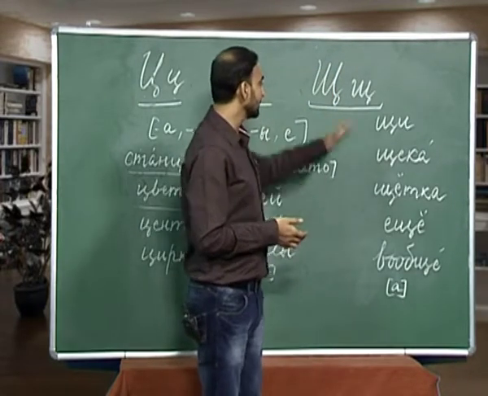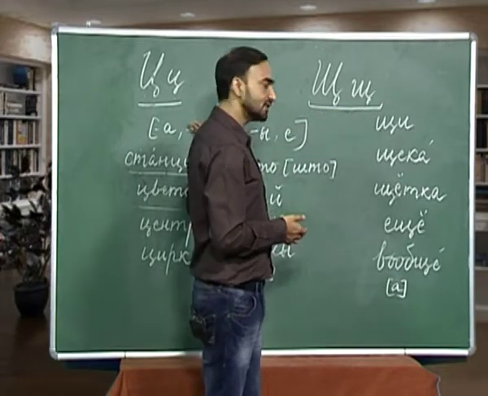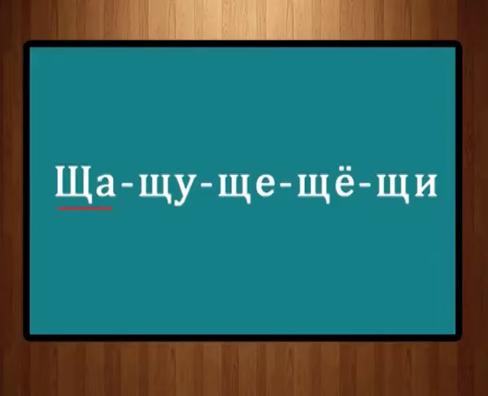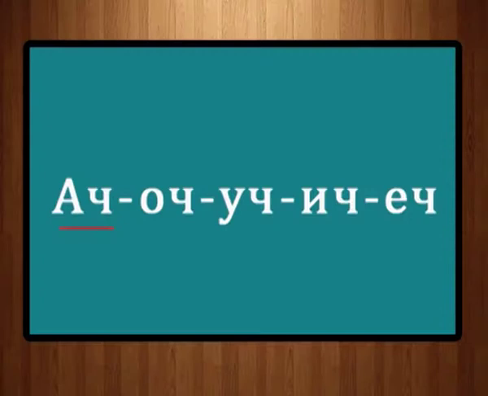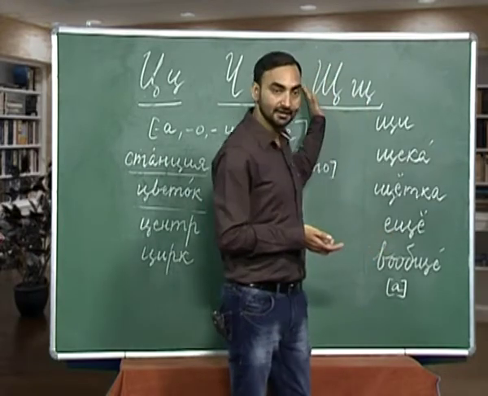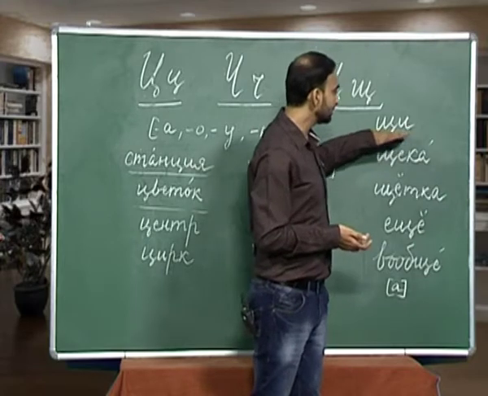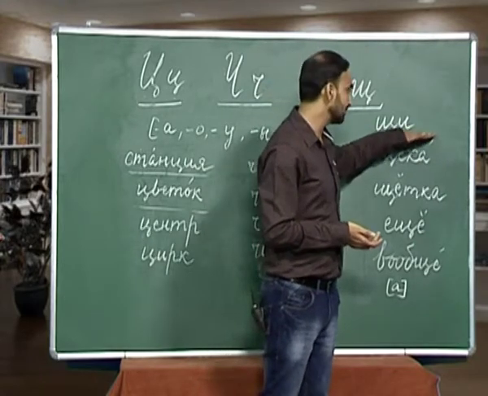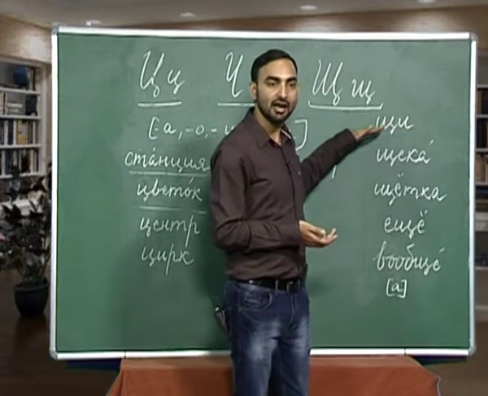So, let us again try to pronounce this sound with a combination of some vowels. Sha, sho, she, shu, shi. The other way around, ash, osh, ush, ish, esh. The words that we are going to learn from this letter is shchi, she. And what is shchi? Shchi is a kind of soup, Russian soup.